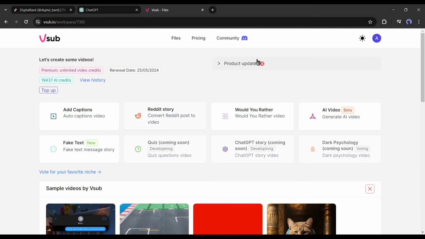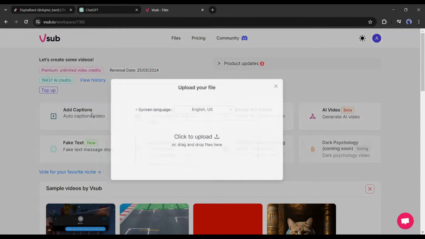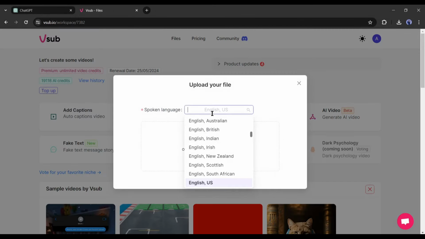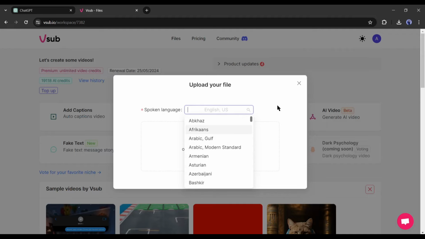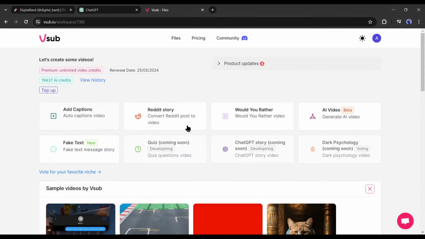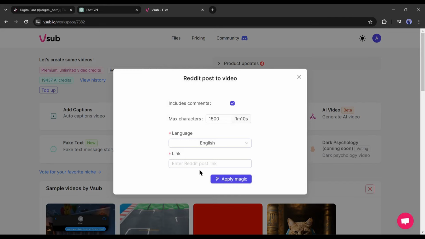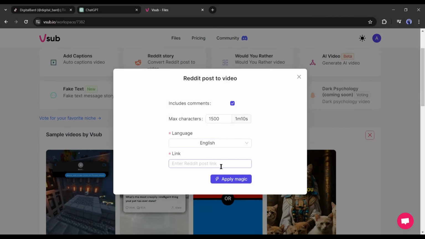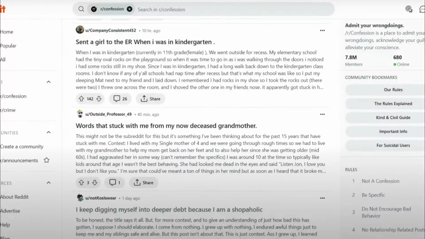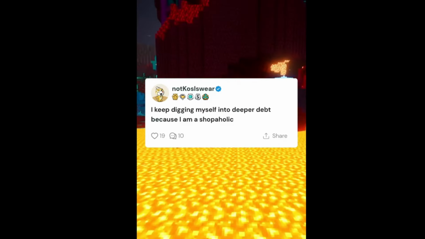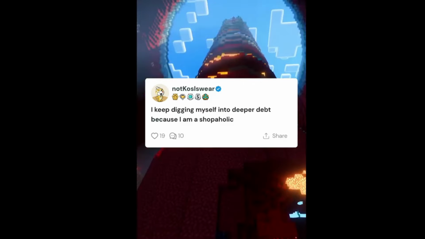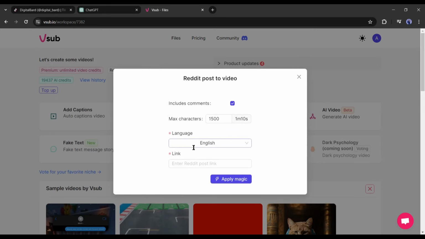Okay, now let's have a look at the features provided by Vsub. First, you can create automatic captions for your video in more than 50 languages. Just select the video language and then upload your video. Vsub will take care of the rest. Next, with the Reddit story feature, you can convert a Reddit post to a video. You have to just enter the video length, language, and the Reddit post link, and Vsub will create an engaging video for you with captivating visuals, voiceover, and caption. We already made a video on it. You can watch it from the I button.